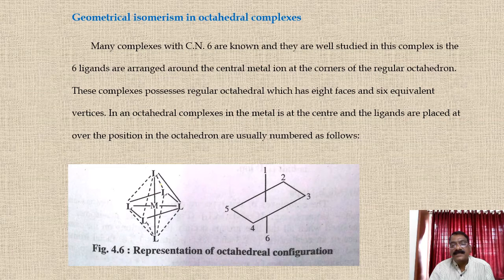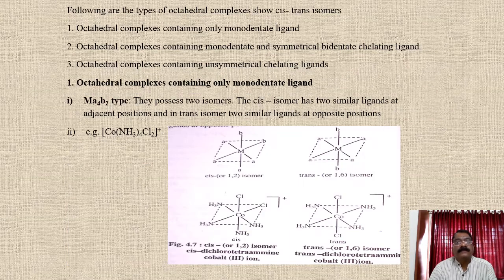Site 1 is above the plane, then 2, 3, 4 and 5 are in the plane, and the 6th position is below the plane. In between 1 and 6 there is the metal atom, which is in the plane of the 2, 3, 4 and 5 ligands, and thus we have such an ML6, that is the octahedral configuration.